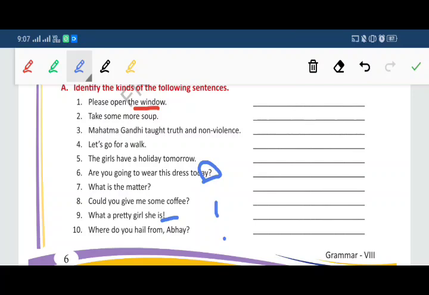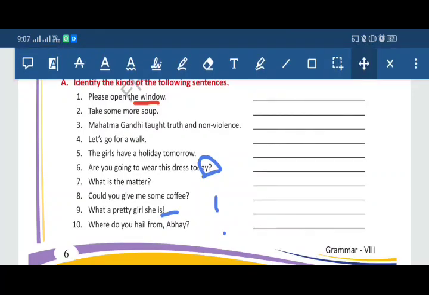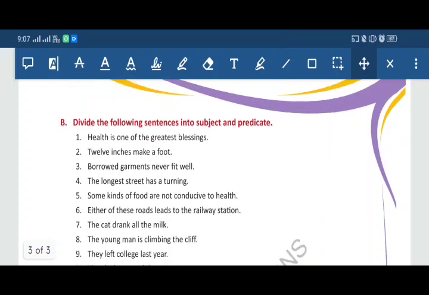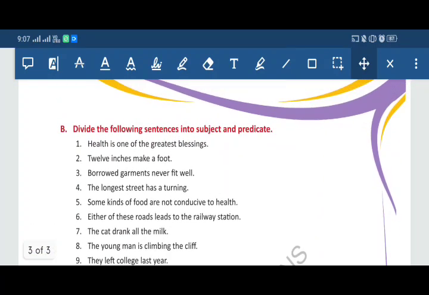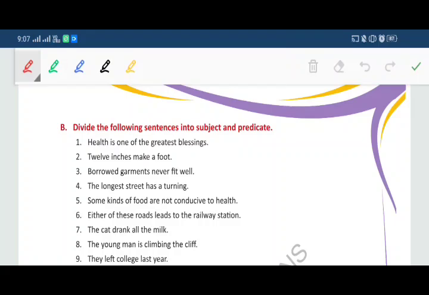Now the same, subject predicate exercise B. First one, health is one of the greatest blessings. So what is the subject in this? Health is the subject. Underline the subject. And the rest of this sentence is called predicate.